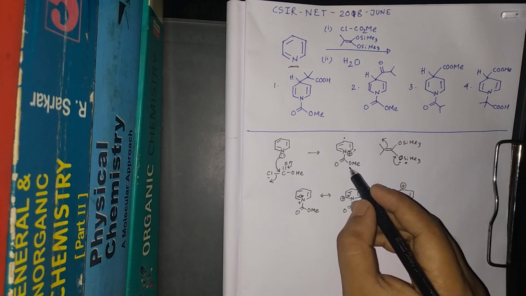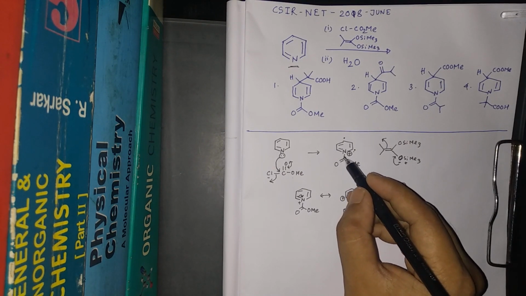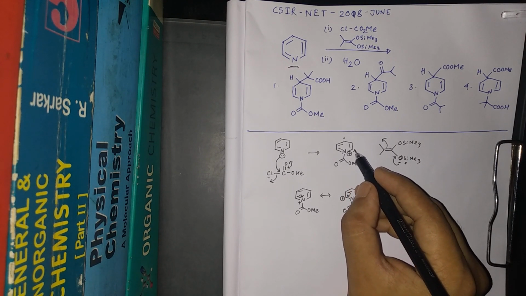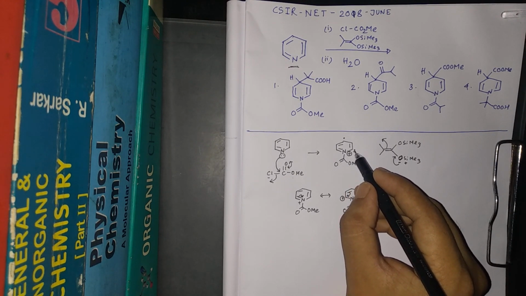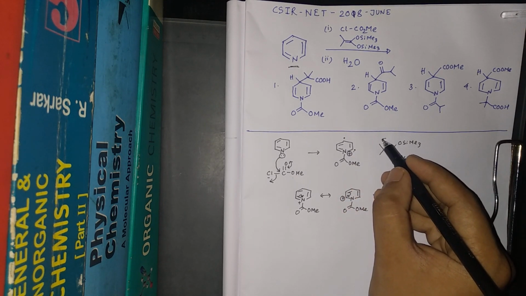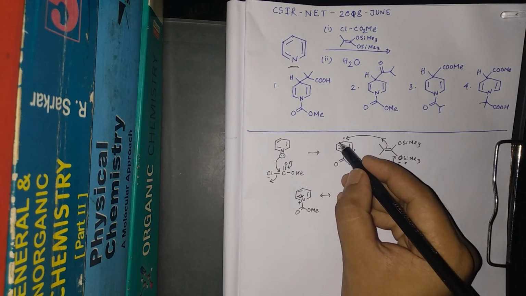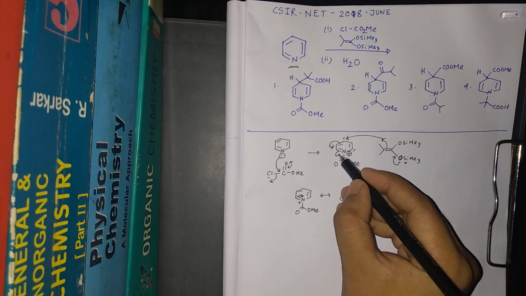If we look at the steric region, because of the presence of this CO2Me group on the nitrogen, the ortho position is quite hindered, sterically hindered, and therefore the attack at the para position is quite suitable. So this will attack the para position, and this will come here and this will come here.